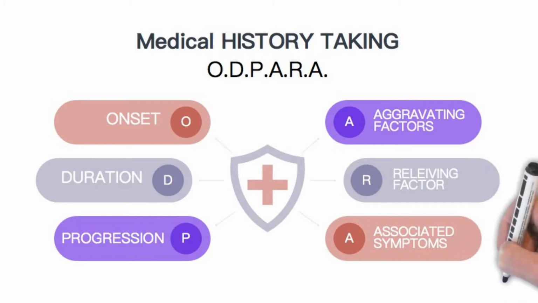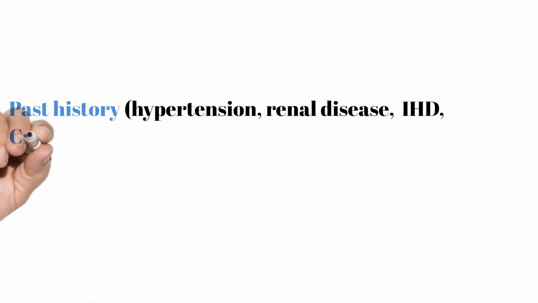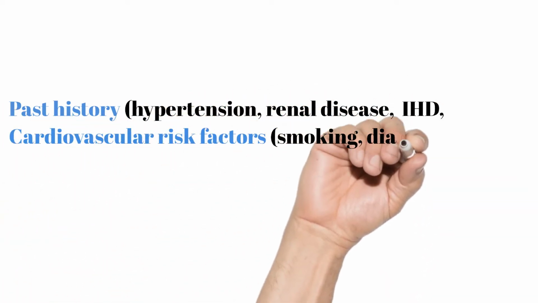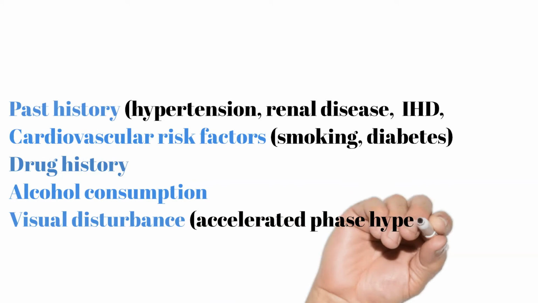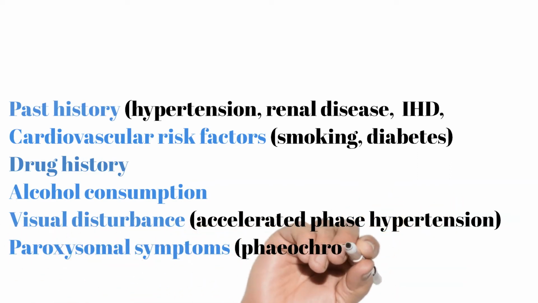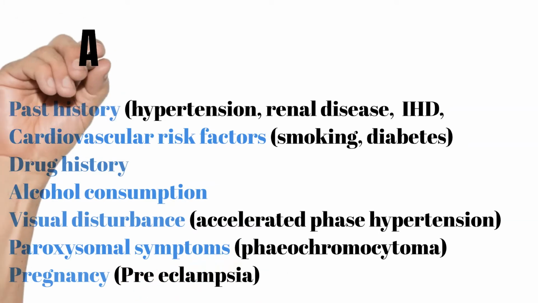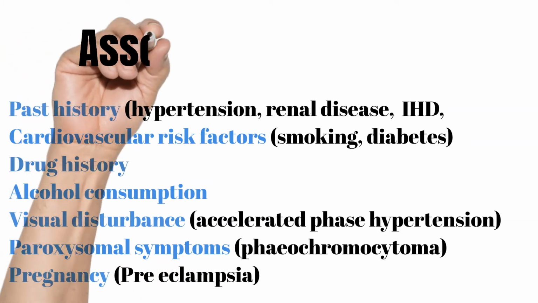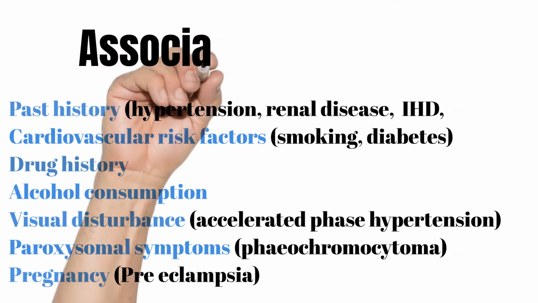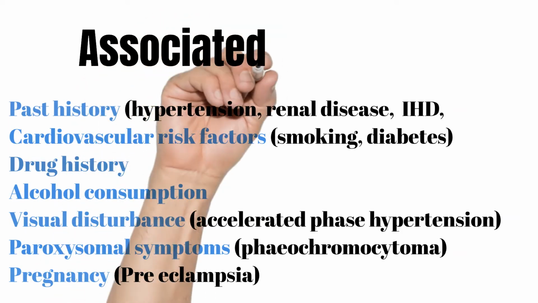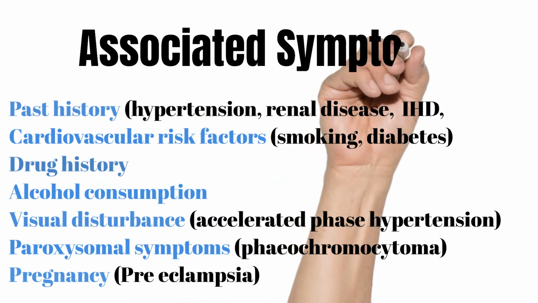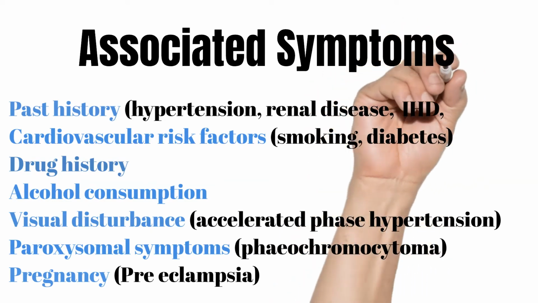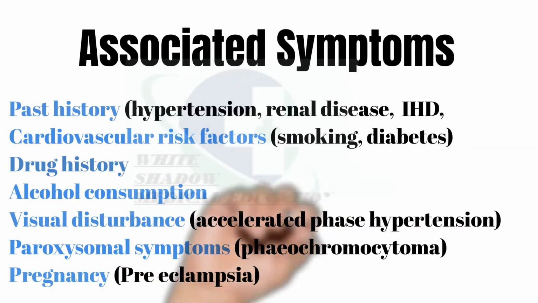Associated symptoms. Duration of symptoms, nature of headache, past history of hypertension, previous blood pressure readings, for example employment medical, with prescription of oral contraceptive pill, during pregnancy, other medical history, for example renal disease, cardiovascular risk factors, smoking, diabetes, known ischemic heart disease, drug history, prescribed and illicit drugs, alcohol consumption, visual disturbance in accelerated phase hypertension, paroxysmal symptoms, phaeochromocytoma. Check if the patient is pregnant.